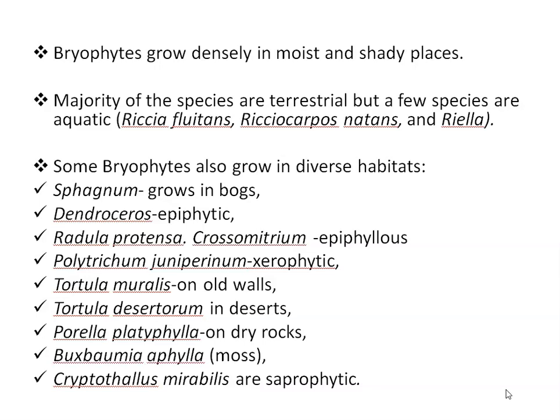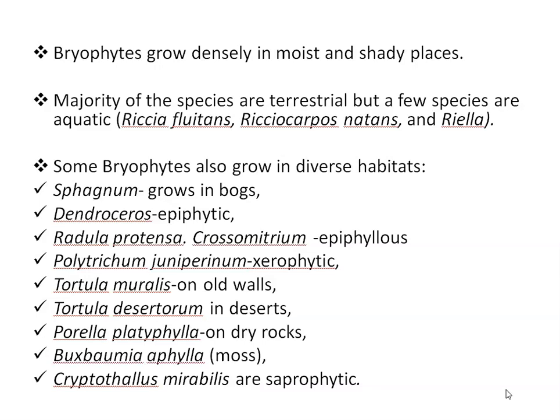Majority of the species are terrestrial, but few species are aquatic also, like Riccia fluitans, Ricciocarpus species, then Riella species. Bryophytes are not found in sea, but some mosses are found growing in the crevices of rocks and are regularly bathed by seawater, for example in the case of Grimmia species. Some bryophytes also grow in diverse habitats, like Sphagnum grows in bogs.